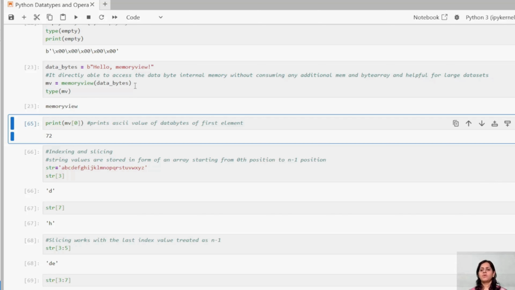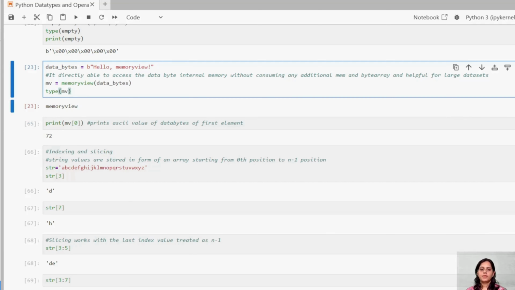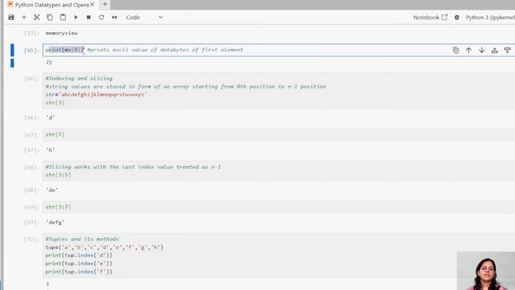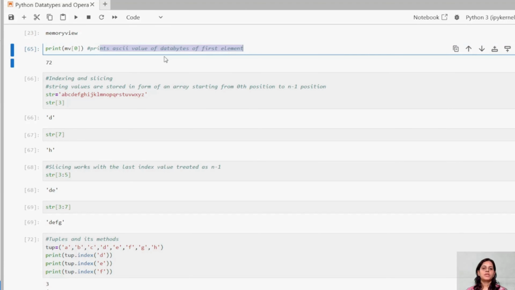I'm not seeing much use case of this one. I just thought of showing you, so I have shown you here, guys. Whenever you're trying to print something in memory view, as I have already explained, it will always take the ASCII value of the data bytes of the first element and give it to you, right?